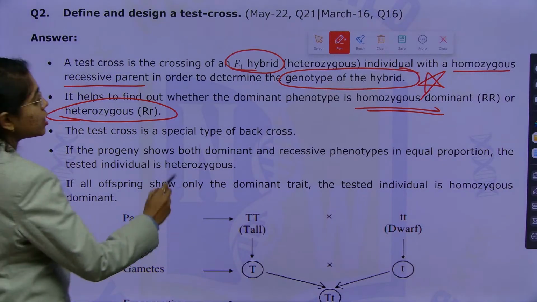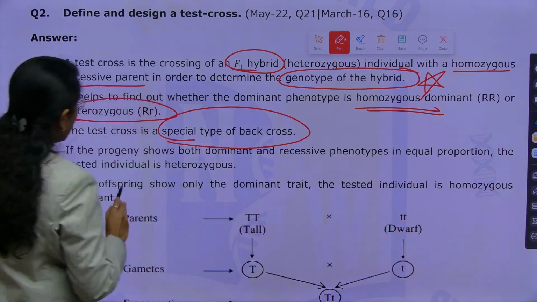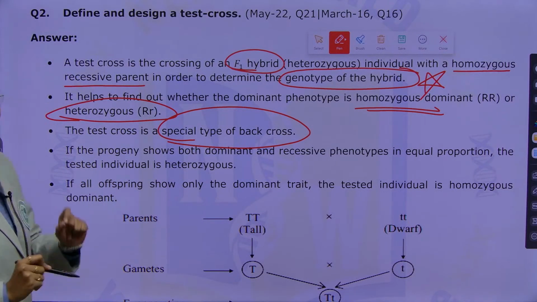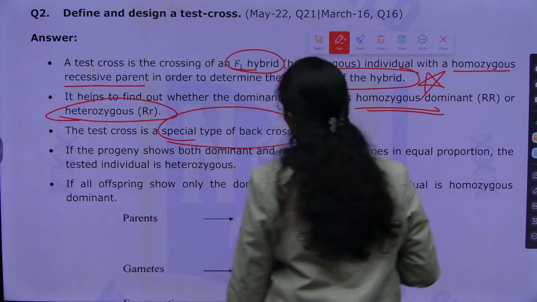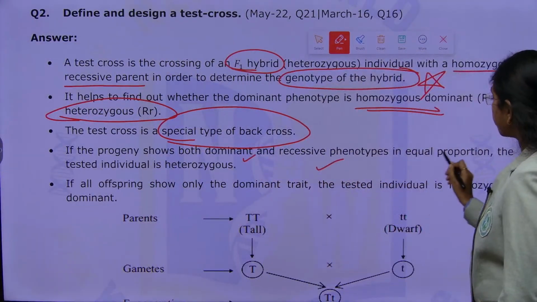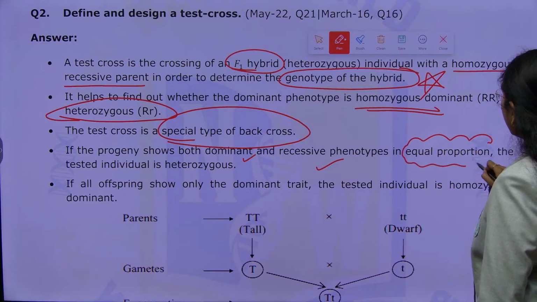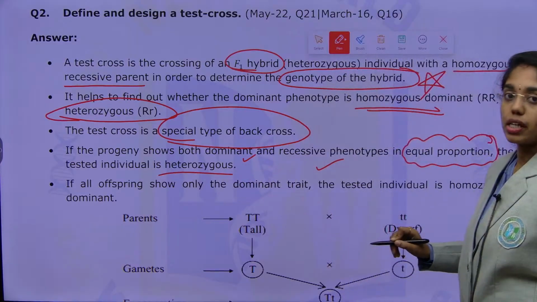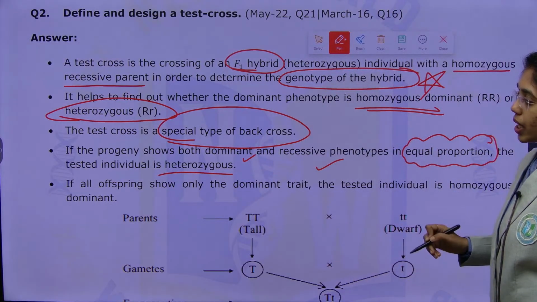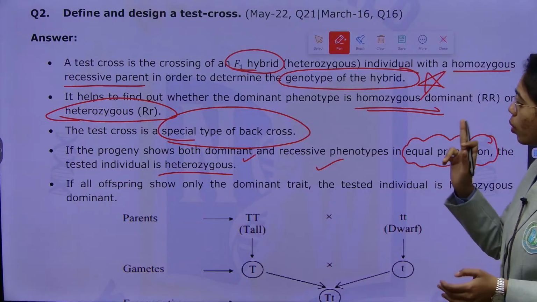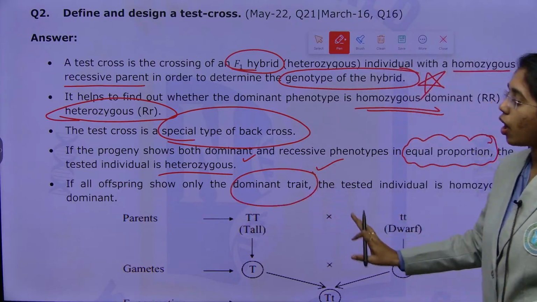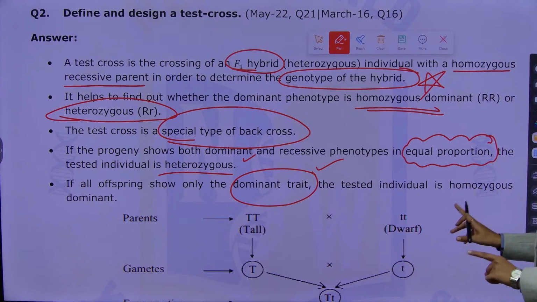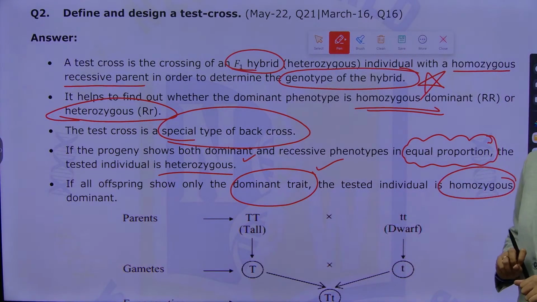The test cross is a special type of back cross. If the progeny shows both dominant and recessive phenotypes in equal proportion, then the tested individual will be heterozygous. Tested individual will be what, heterozygous. If all the offspring after the cross show only one dominant trait, the tested individual is completely homozygous dominant.